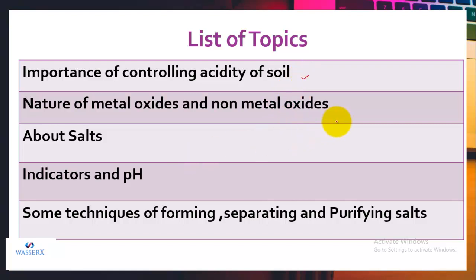We'll do nature of metal oxides and non-metal oxides. We'll study about salts. We'll take up indicators and pH, and we'll also do some techniques of forming, separating and purifying salts. So are you ready to start with this interesting chapter? So let's start.